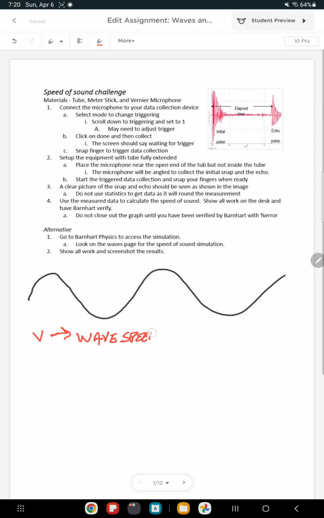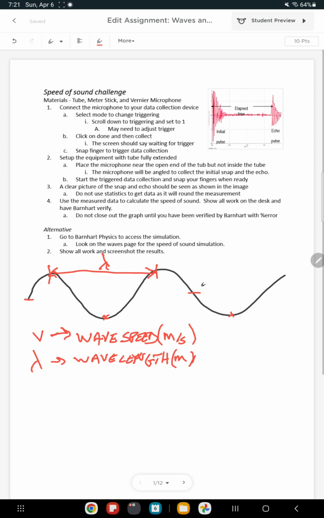Wave speed. We've got lambda, which is the wavelength. Again, this is all covered in the notes in more detail. So we have wave speed in meters per second, and wavelength in meters. Just to show you, you can measure crest to crest. It's any cycle, anywhere the wave repeats, and the variable is Greek letter lambda. There's one there, another one here. Trough to trough, or equilibrium to equilibrium. That one's sometimes harder to find depending on whether they draw an equilibrium line, but that's wavelength.